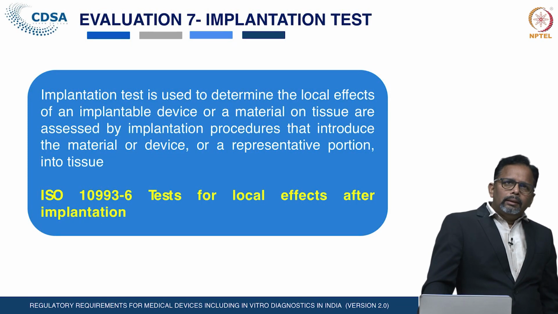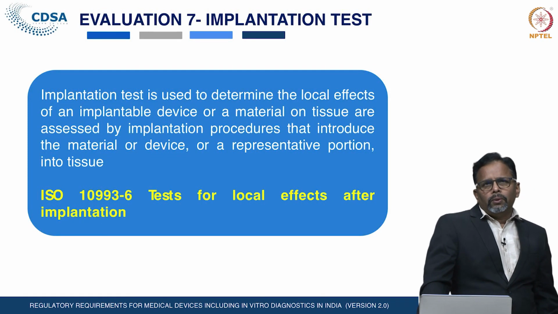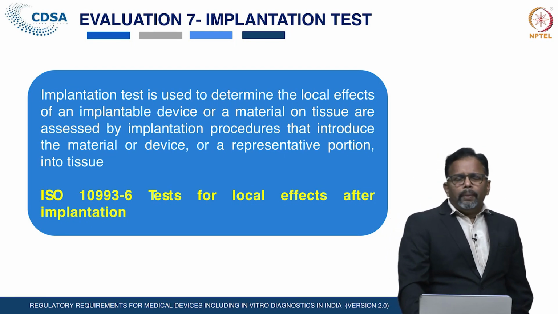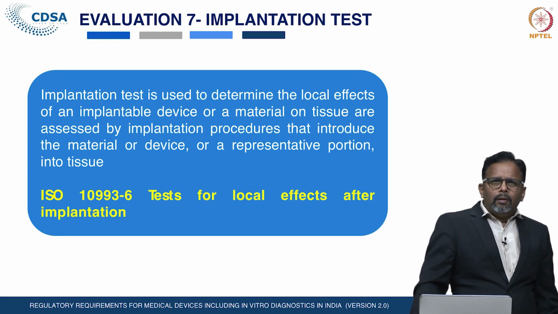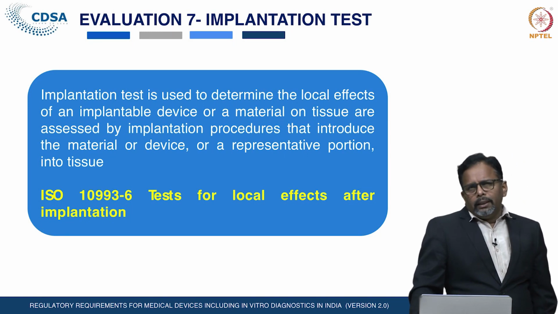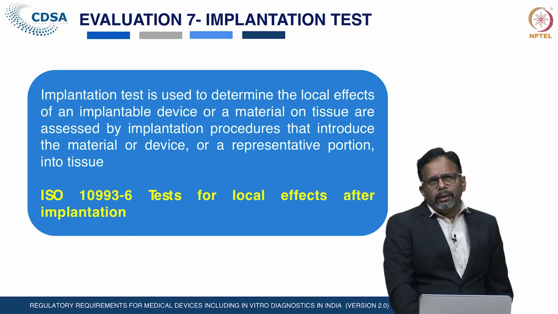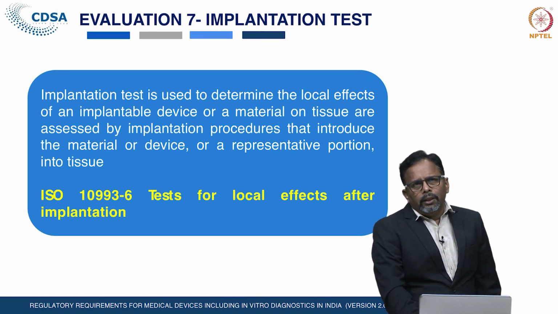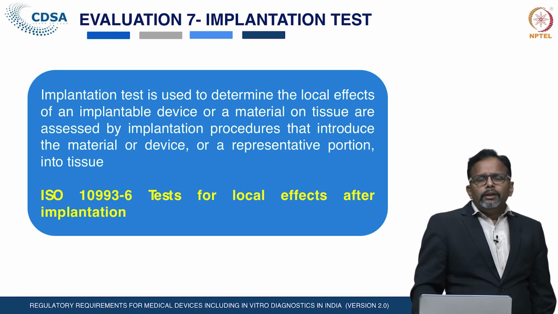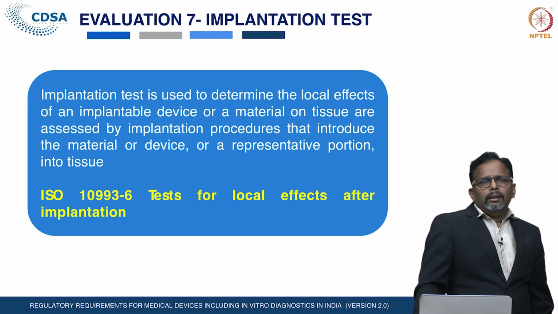Implantation test: this test is used to determine the local effect of an implantable device or material on the tissue, by an implantation procedure that introduces the material or device into the tissue of the animals. ISO 10993 series 6 gives the details of the implantation test.